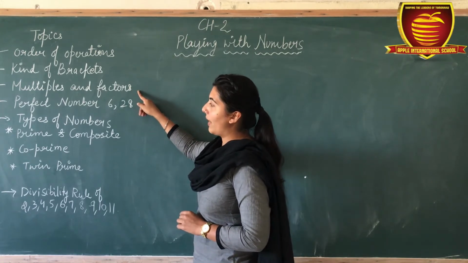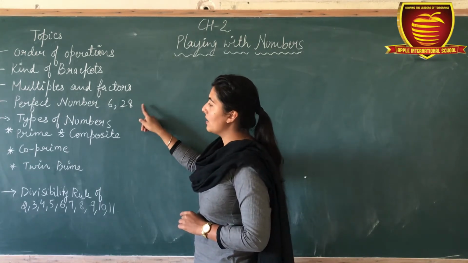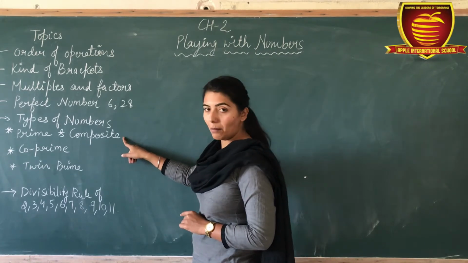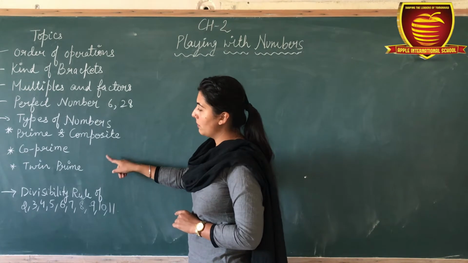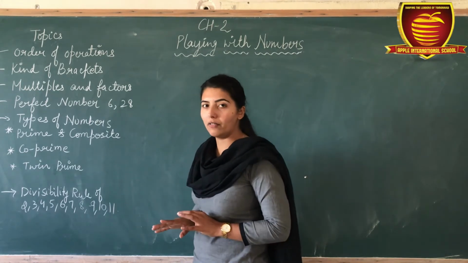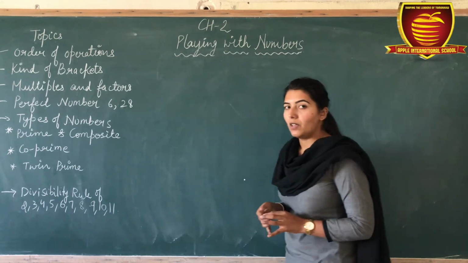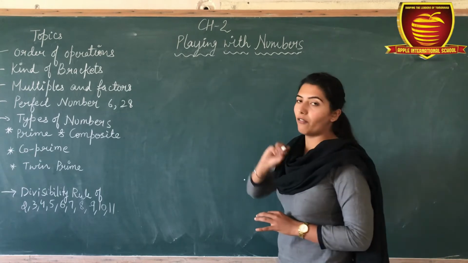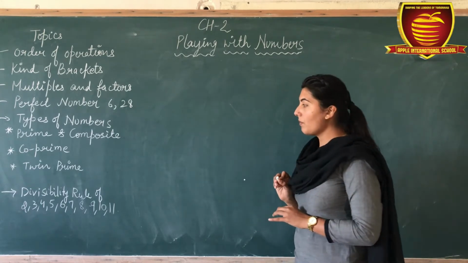brackets, multiples and factors, perfect numbers, types of numbers. Here we discuss prime and composite numbers, co-prime, twin prime. And the last topic is divisibility rules of different numbers. So now should we start our first topic, that is order of operations.